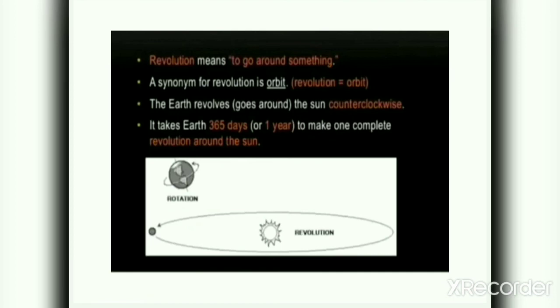When the earth rotates on its own axis, it takes 24 hours, that means 1 day. But in revolution around the sun, the earth takes 365 days, that means 1 year. I hope you all understood about the revolution clearly. Okay, let's move forward.